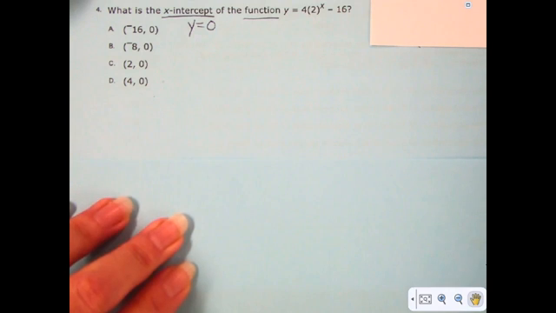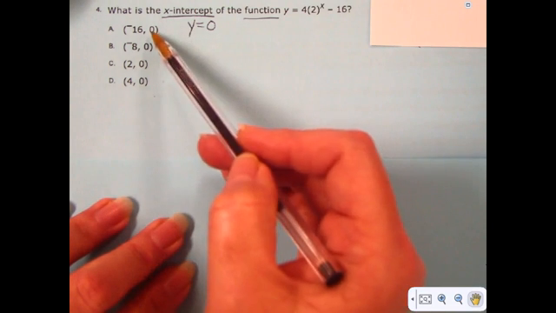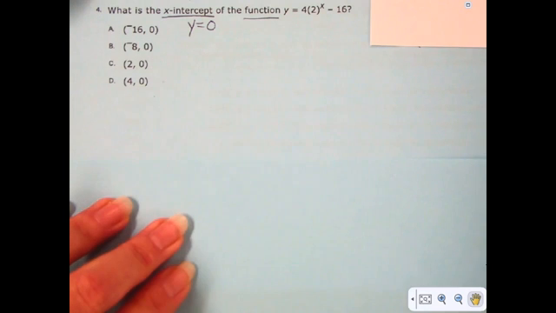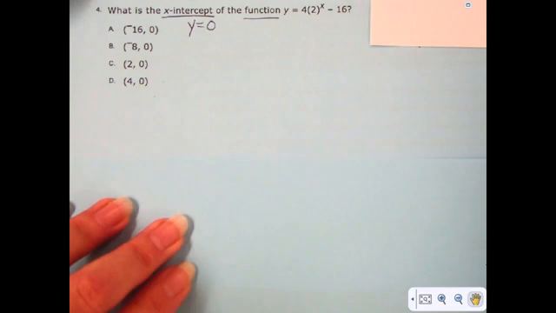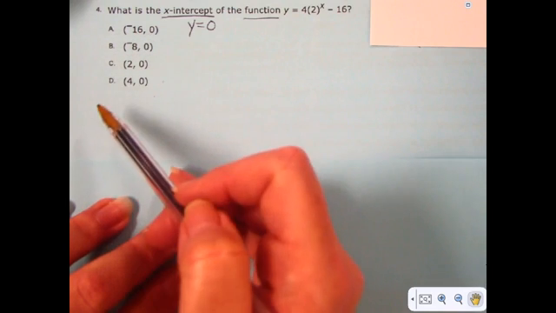Most of the time when you have a multiple choice question that talks about x-intercept, there might be a couple of the answers that you'll be able to eliminate immediately. But in this case, there isn't, because every y is 0. And even if you don't remember that y is 0, when you look at your answer choices, in this one you see that y is always 0. But x could be something else.